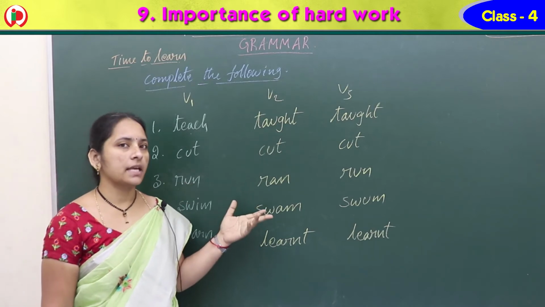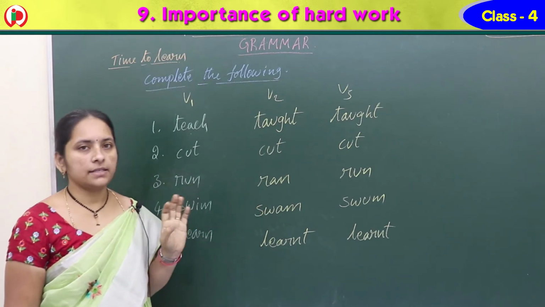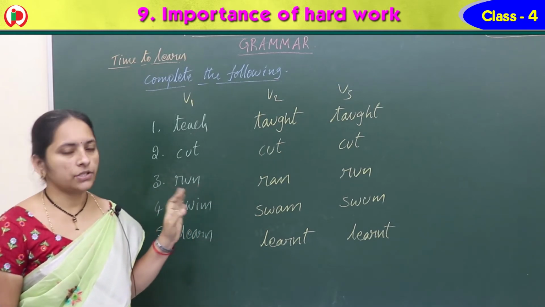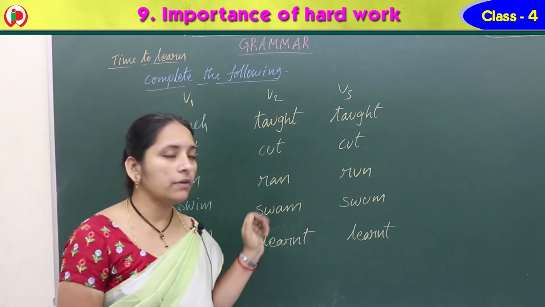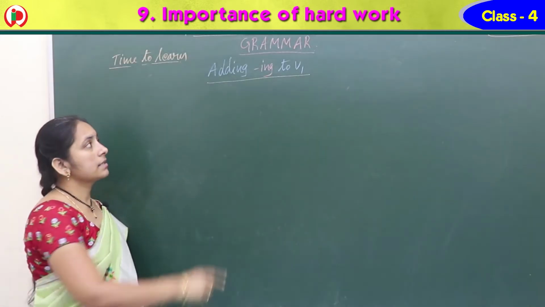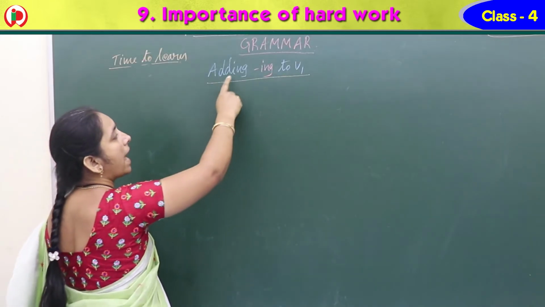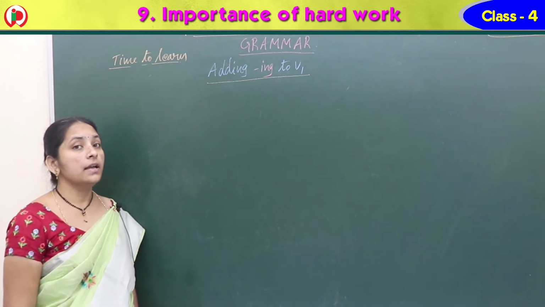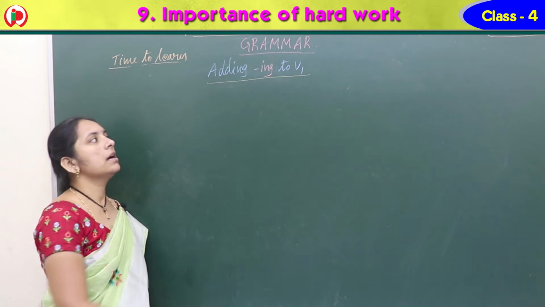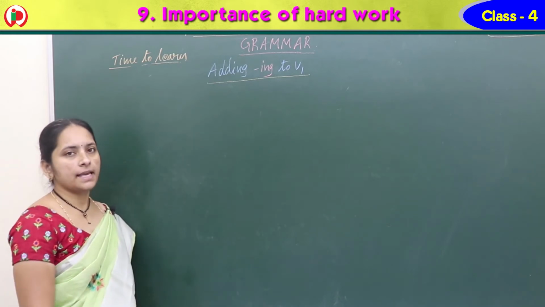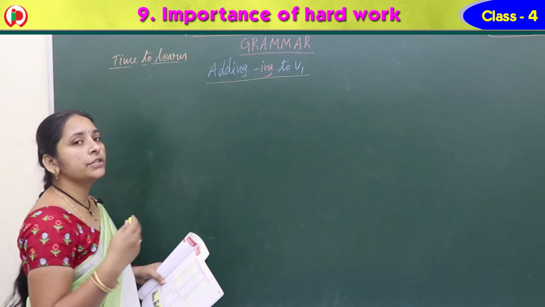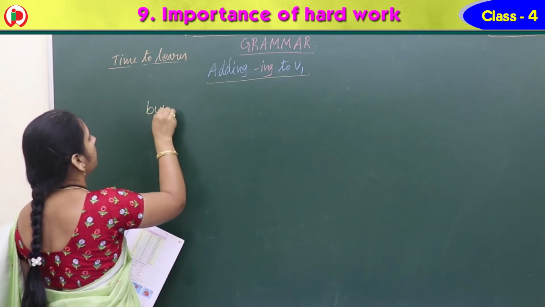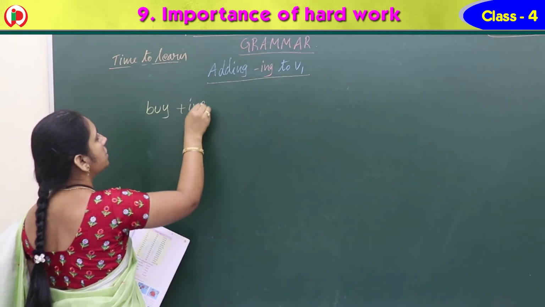And let's do some examples on V1 plus ing. Note it down and then we can do. Yes, see children, so next, what do we have? Adding ing to V1. V1, V2, V3 we have completed. V1 plus ing we can do now with some examples. Adding ing to V1. First one, buy plus ing.